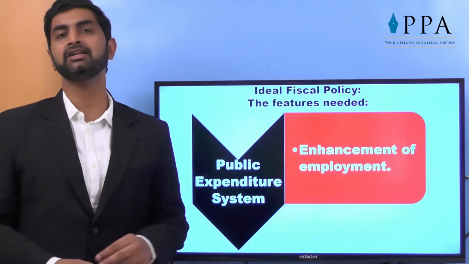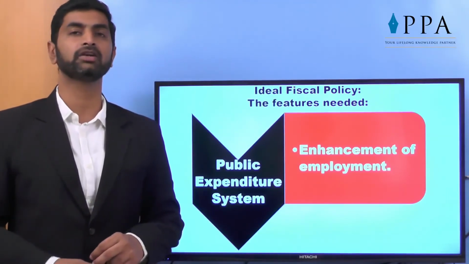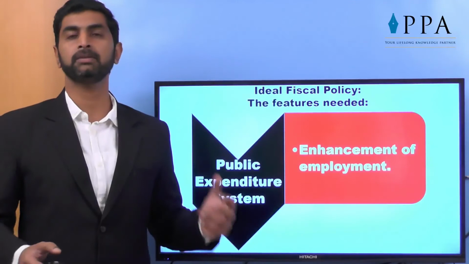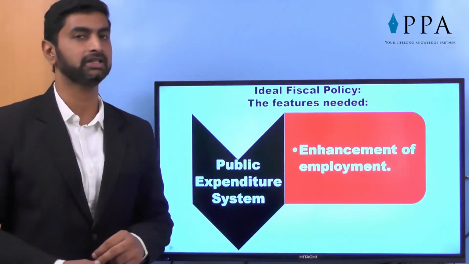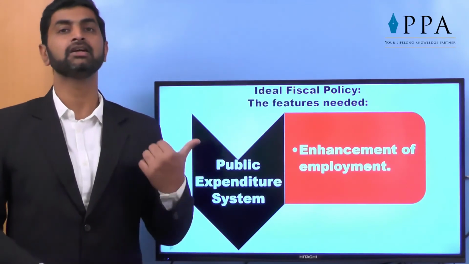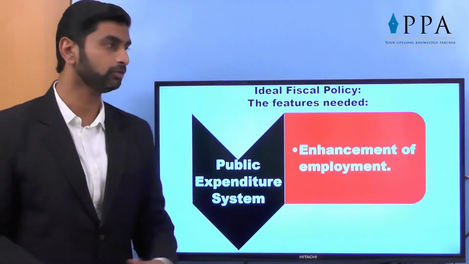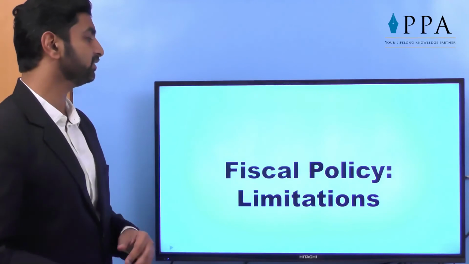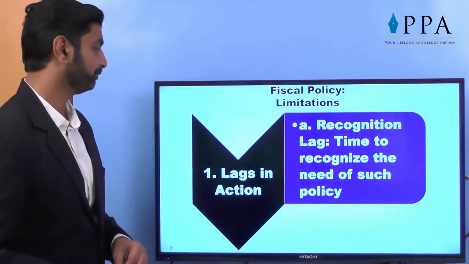Is there any ideal fiscal policy all over the world? Maybe or maybe not. It purely depends on the situation in that country. Obviously all these advantages come with some limitations also. So moving towards the limitations of the fiscal policy.